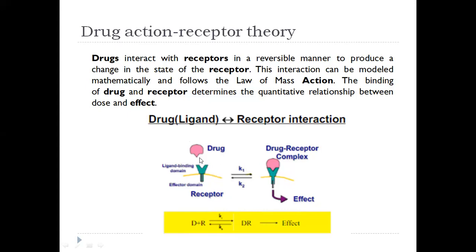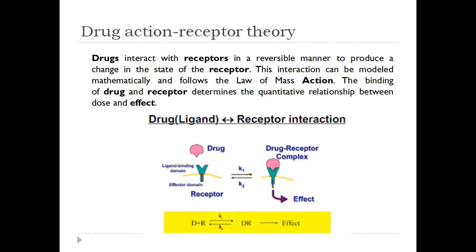So the drug binds to the binding site. Like enzymes have an active site, on receptors we have a binding site. For receptors, we should use this terminology. Remember, not active site, we have to use binding site. In enzymes we use the terminology of active site, but here you have to use binding site. Each receptor has a specific binding site, and each binding site has specific amino acids that can bind to the natural substrate, that is the chemical messenger, or to the drug, with all the binding interactions like ionic interactions, dipole interactions, and van der Waals interactions.